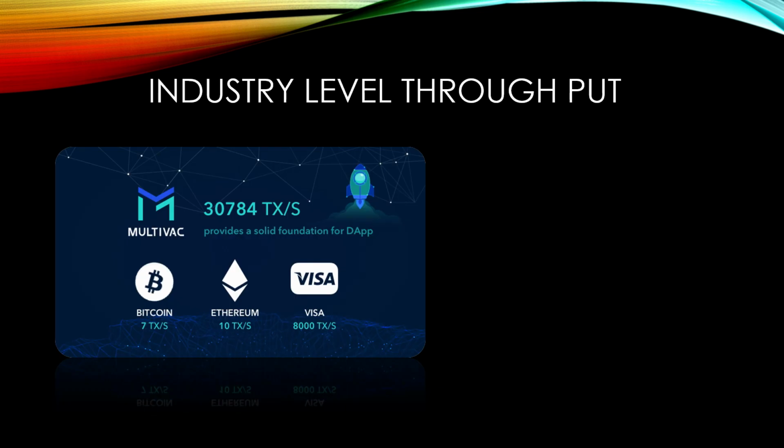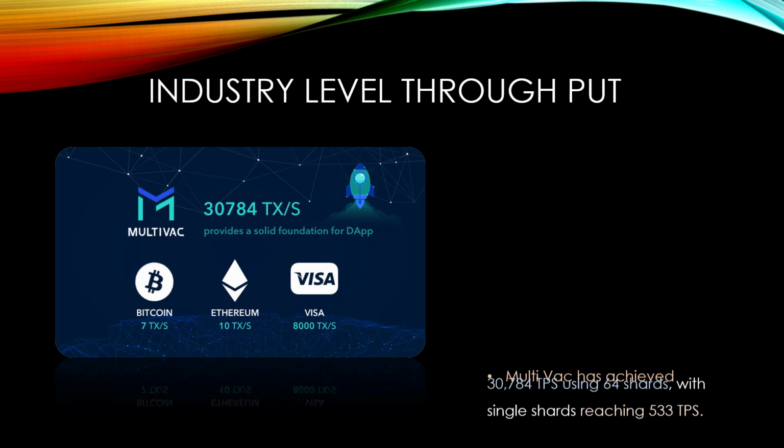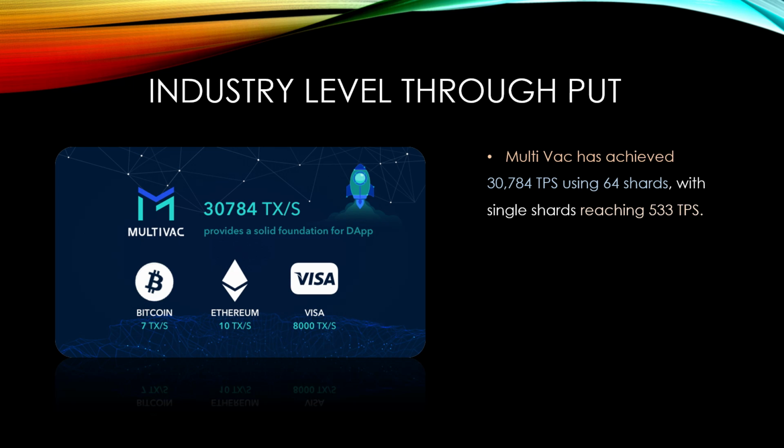So MTV offers industry level throughput. In the lab tests, they were able to achieve around 31,000 transactions per second using 64 shards, with single shards reaching 533 transactions per second. Now, this completely shatters blockchain 1.0 and 2.0 technology, that being Bitcoin and Ethereum, with Bitcoin averaging 7 transactions per second and Ethereum only 10 transactions per second.